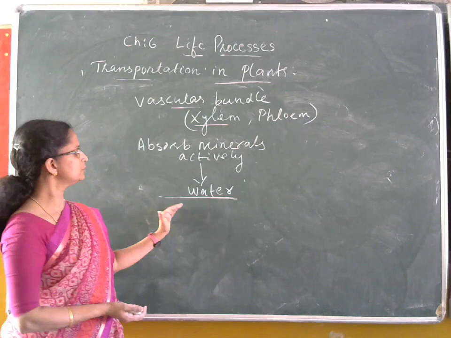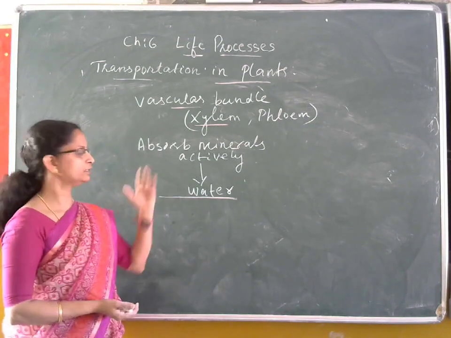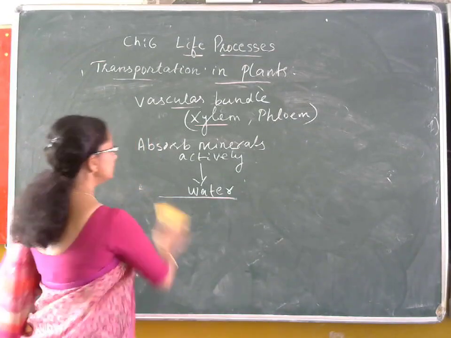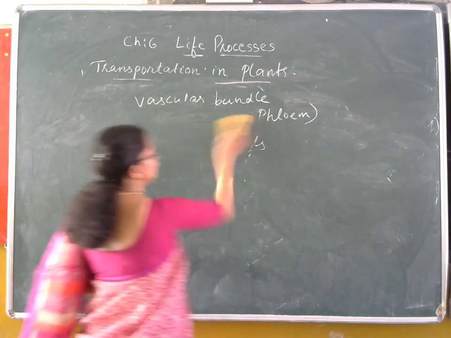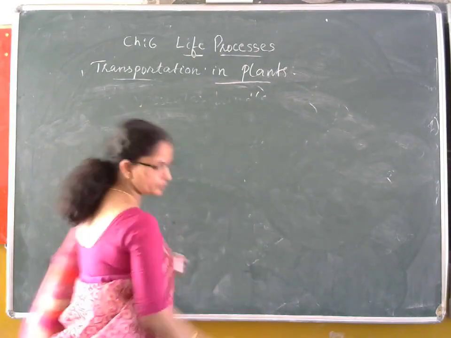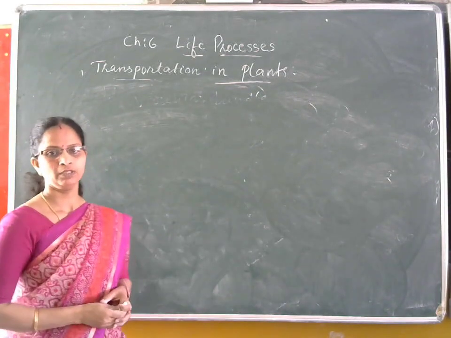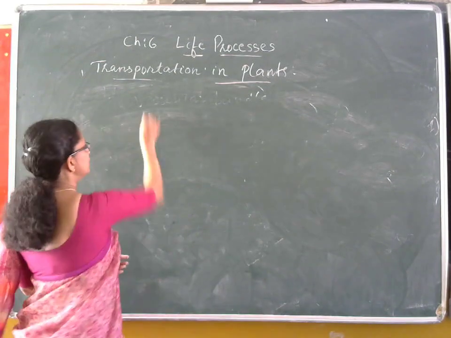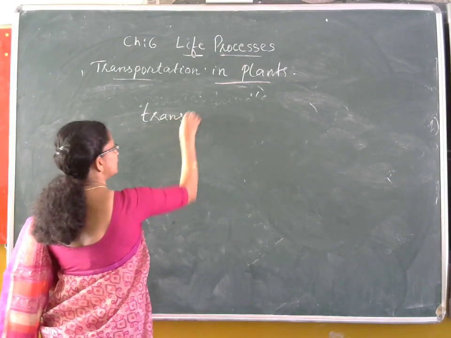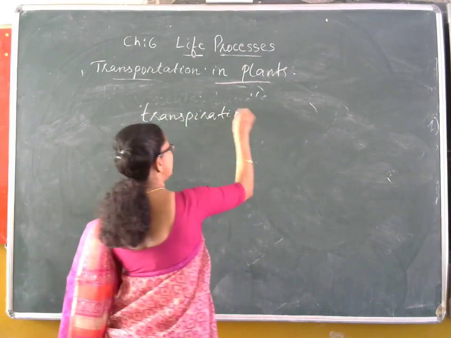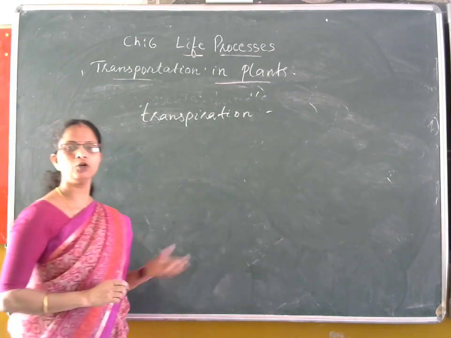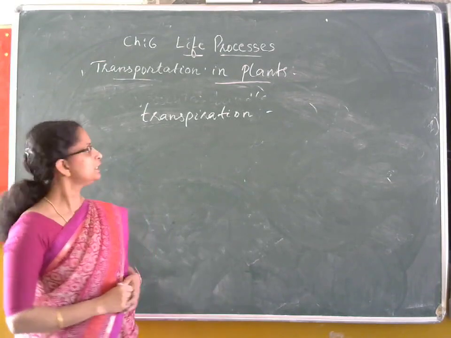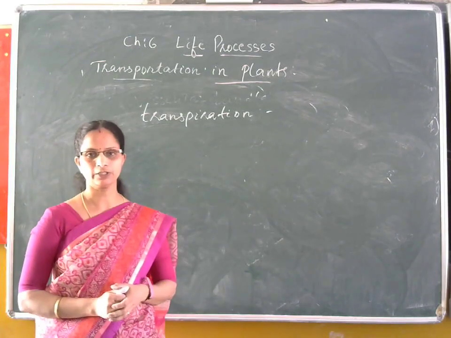Now the next step is how to transport this water to the photosynthetic organ, that are the leaves. That is mainly done by the process called transpiration. That means the water vapor is lost from the leaves by the process of transpiration. Transpiration means when the stomata get opened, there is a loss of water in the form of water vapor through the openings called the stomata. That process is called transpiration.